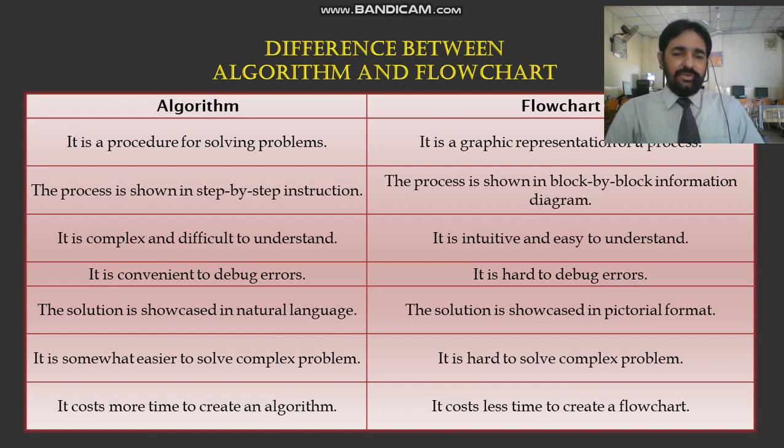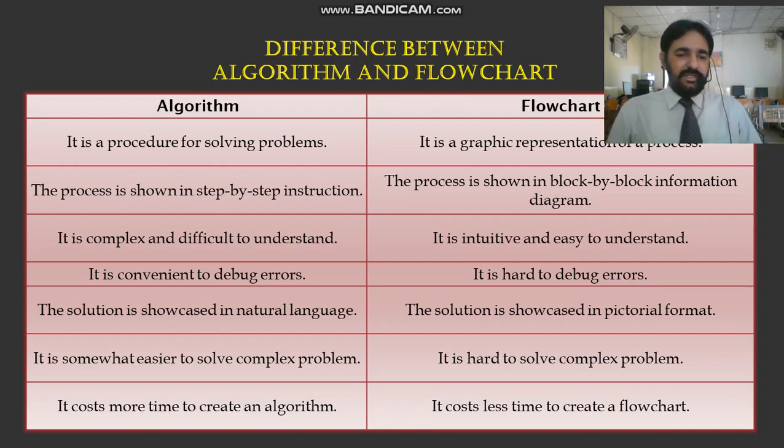In an algorithm, the solution is shown in natural language. We write the algorithm in natural language, but in a flowchart we represent our data in pictorial or graph format.